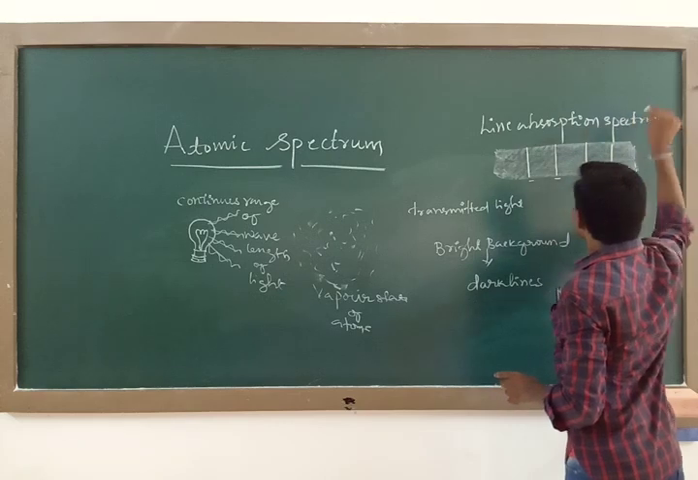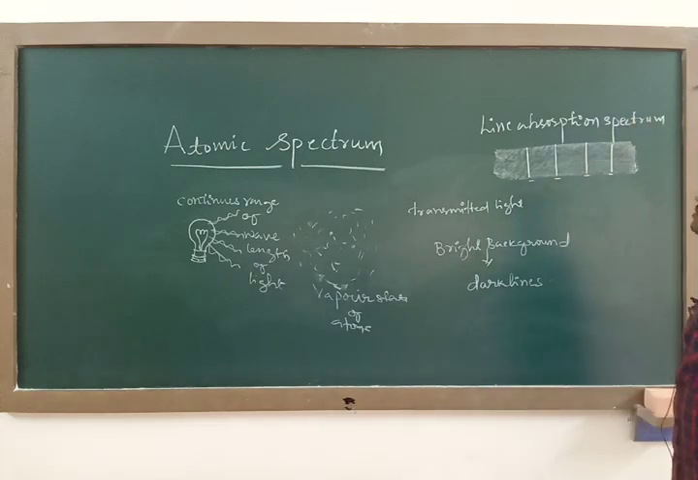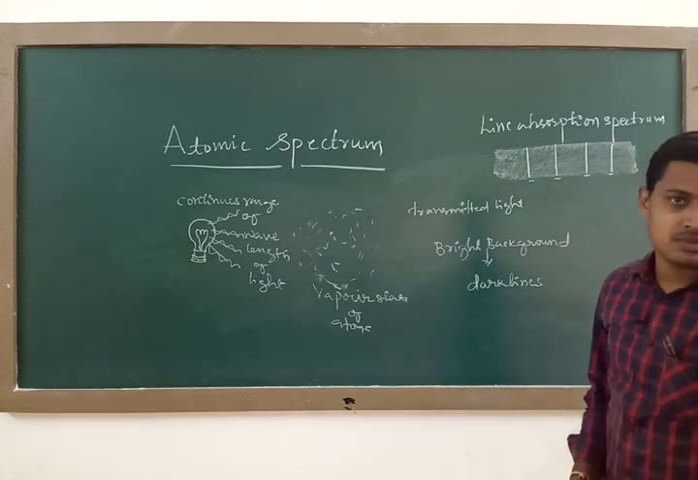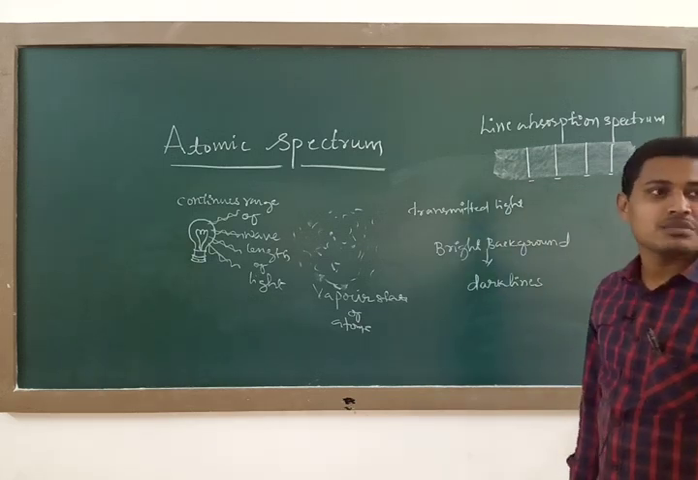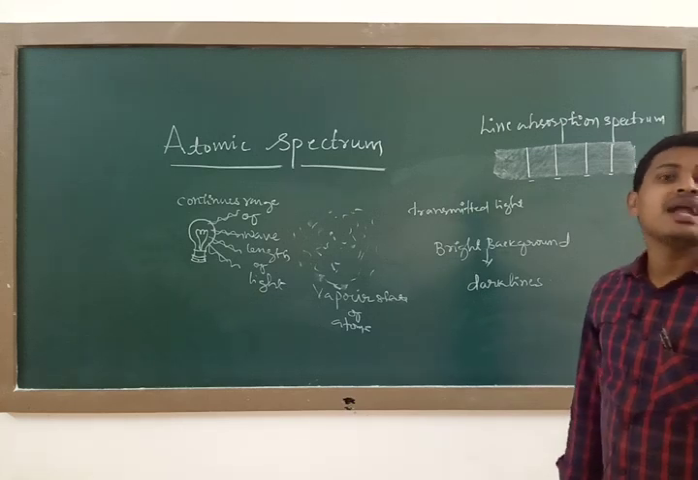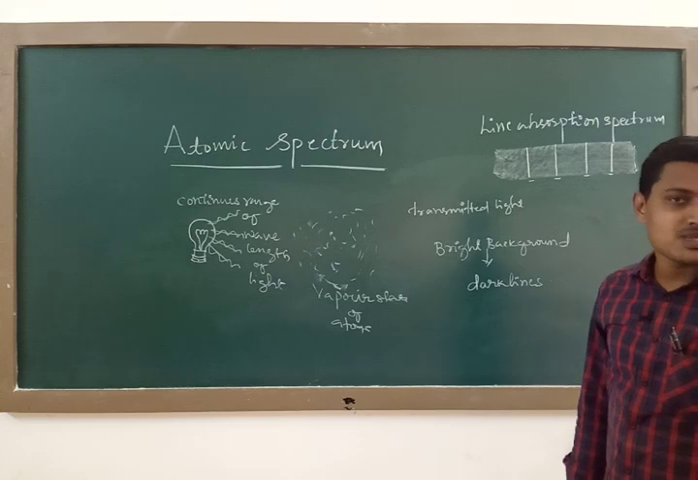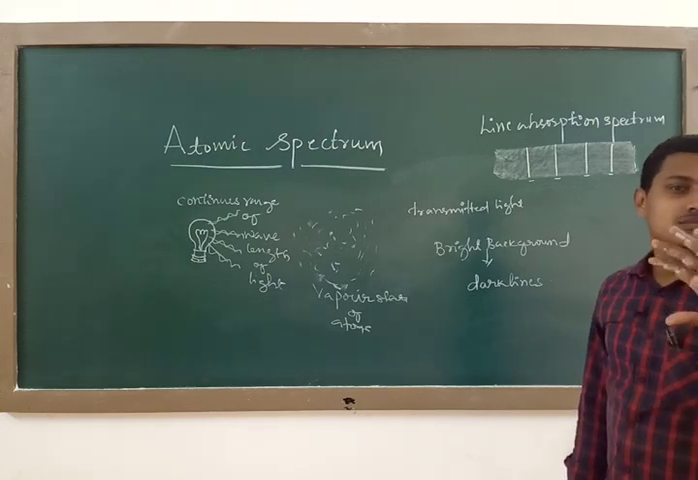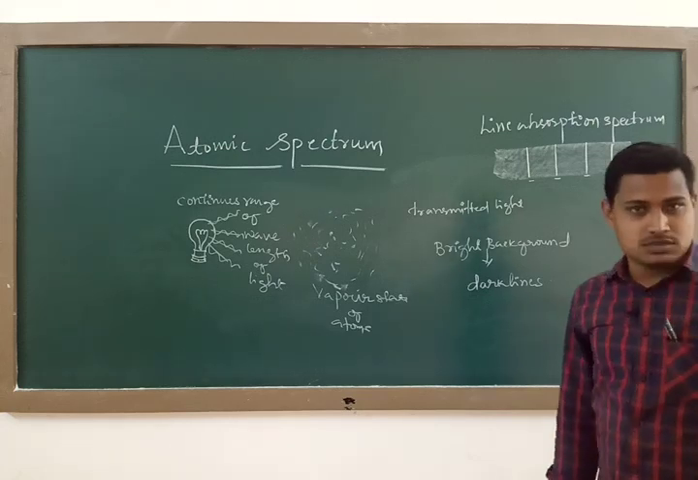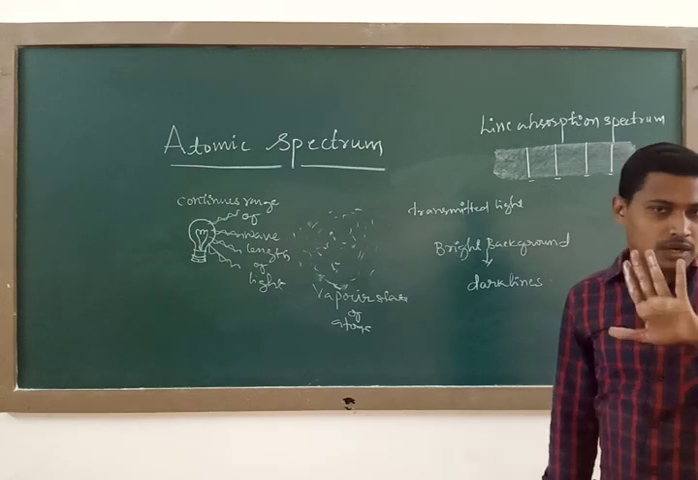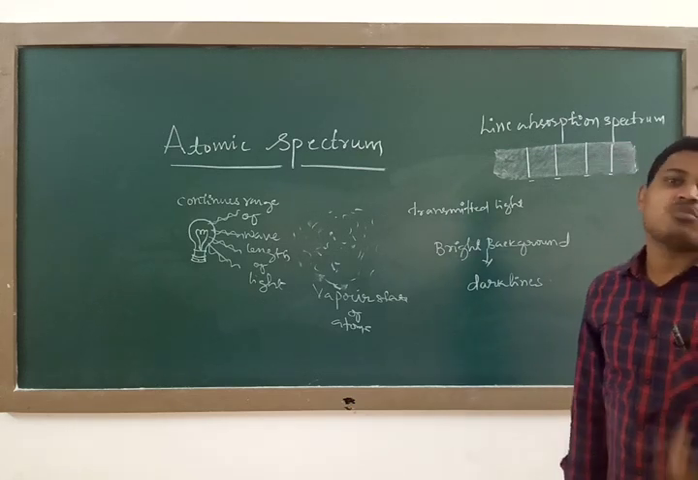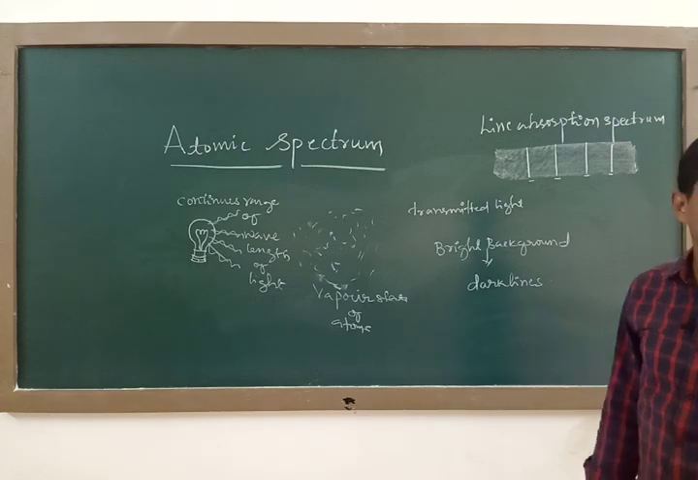So this is a very important topic. This is called the line absorption spectrum. Okay, so what is a line emission spectrum? When an atomic gas or the vapor state of some particular element is subjected to excitation, and the emitted radiation is analyzed, it consists of bright lines on a dark background. Such a type of spectrum is called a line emission spectrum.